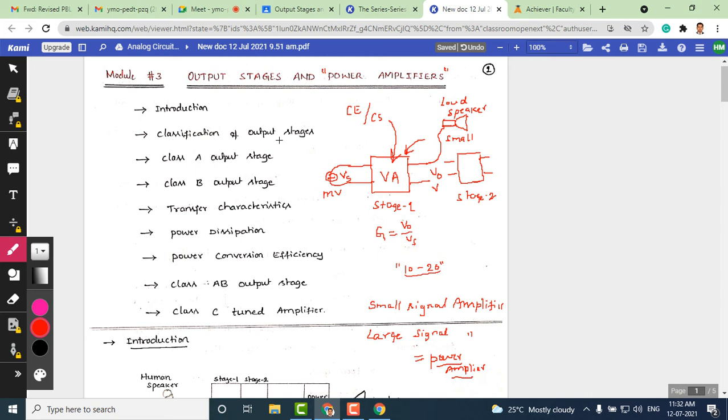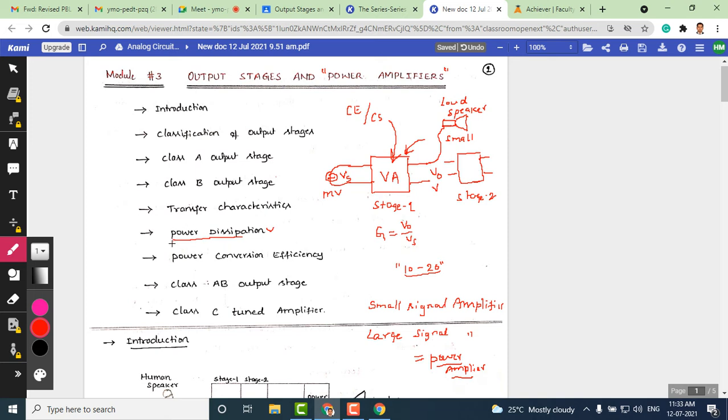Next we'll have a classification of output stages, and these are the topics we are going to discuss in this chapter. Class A output stage. These are the classification of power amplifiers, class A, class B, and later we are going to see transfer characteristics of power amplifier, and power dissipation. Power dissipation plays a very important role. It is not like a small signal amplifier, where power dissipation is not at all a concern, whereas in a power amplifier, power dissipation plays an important role. Huge power is going to be generated and it gets dissipated in the power amplifier.